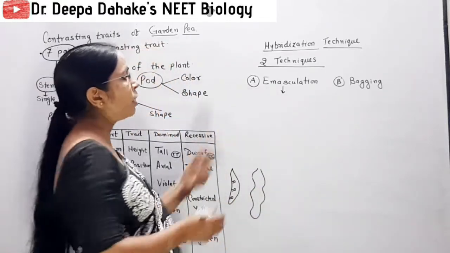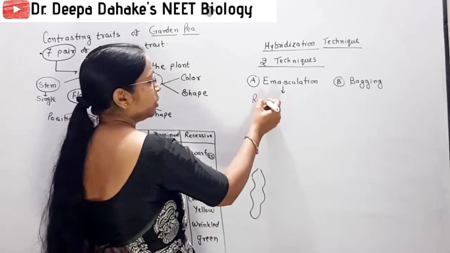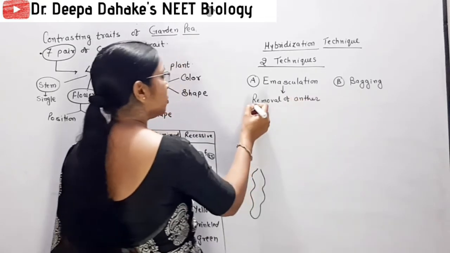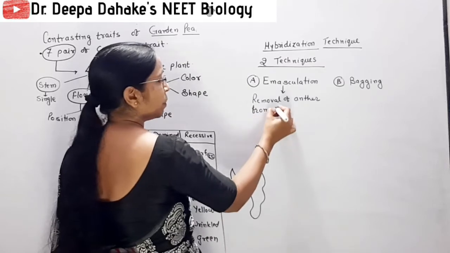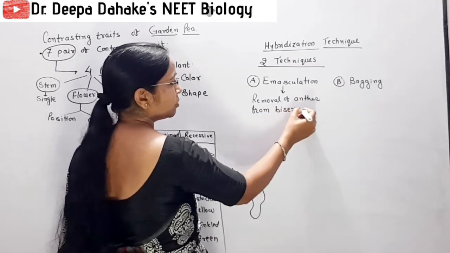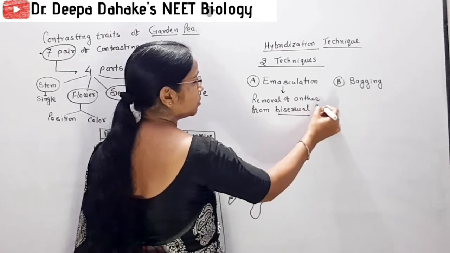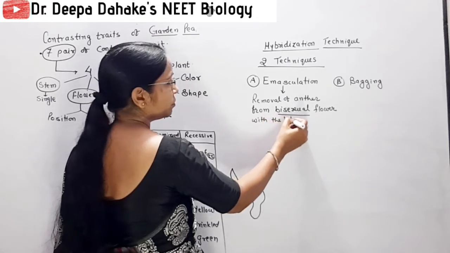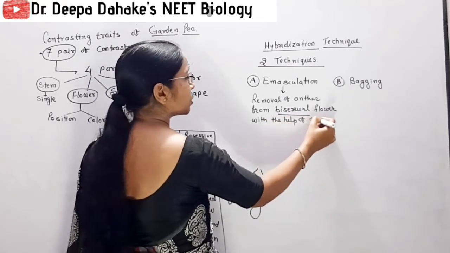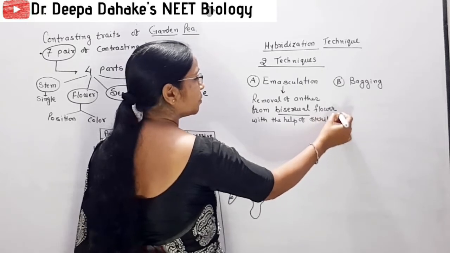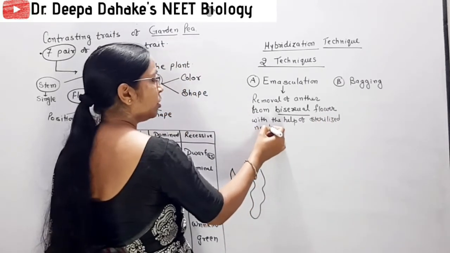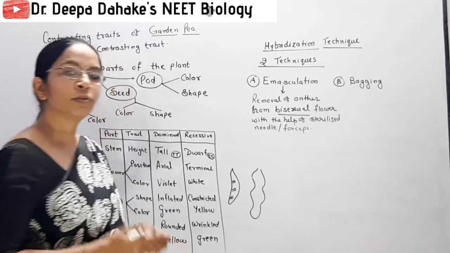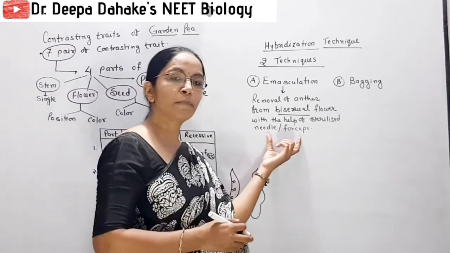So here you remember, emasculation simply means the process of removal of anther from a bisexual flower with the help of a sterilized needle, forceps or scissors. Clear? Scissors are normally shown in NCERT. So this part you remember.